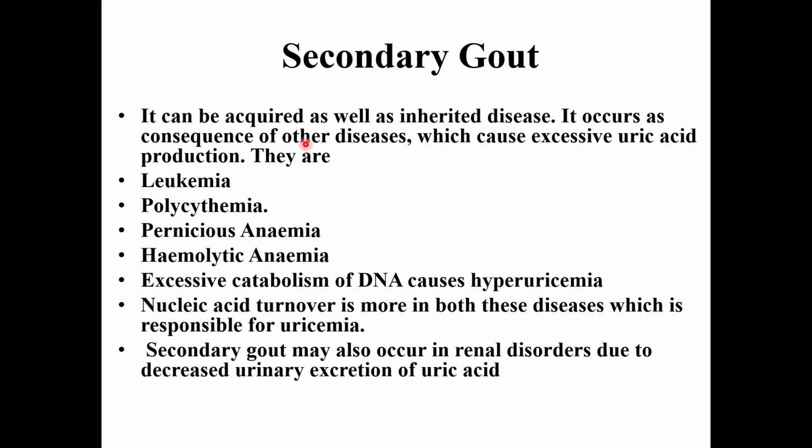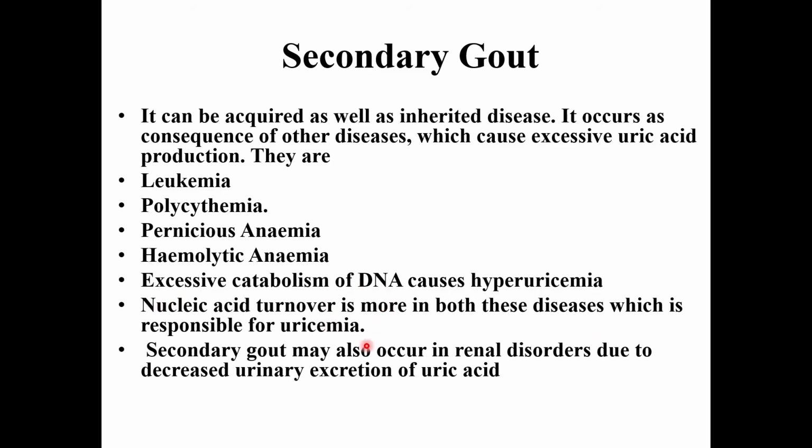Then the causes of secondary gout: it can be acquired as well as inherited. It occurs as a consequence of other diseases which cause excessive uric acid production. They are leukemia, polycythemia, pernicious anemia, and hemolytic anemia. Excessive catabolism of DNA causes hyperuricemia.